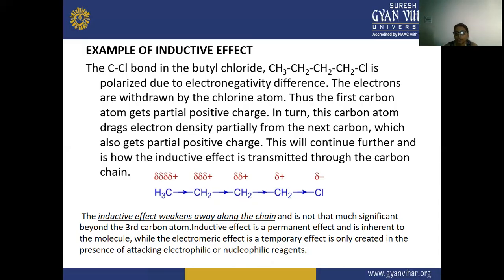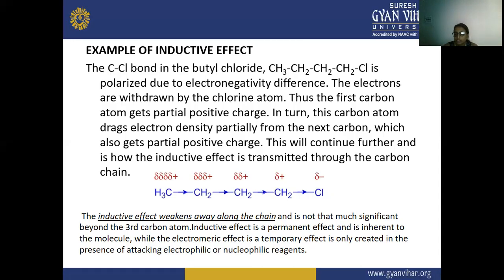While the electromeric effect, which we discussed in the alkyl halide, is a temporary effect, and it only occurs when an attacking electrophilic or nucleophilic reagent is present. If the attacking reagent is not present, then the electromeric effect will not be generated.